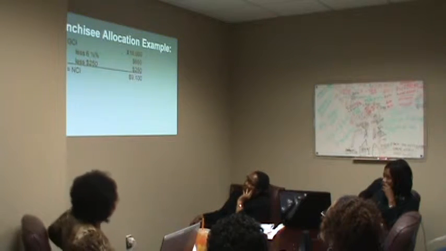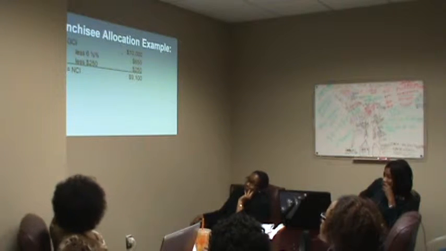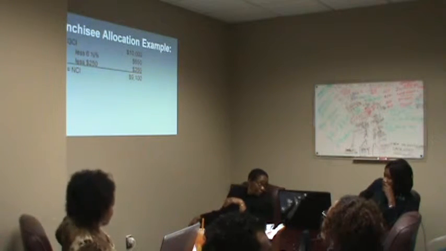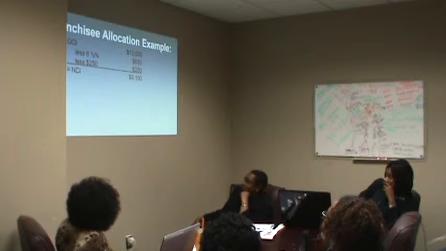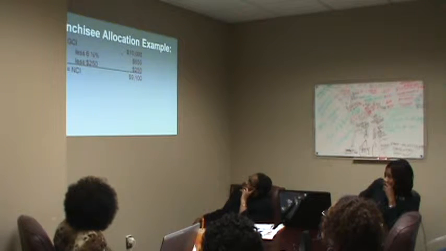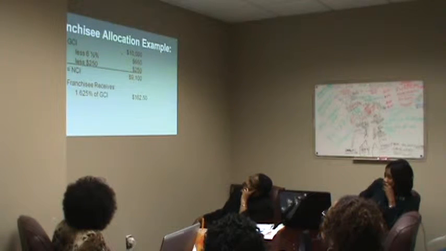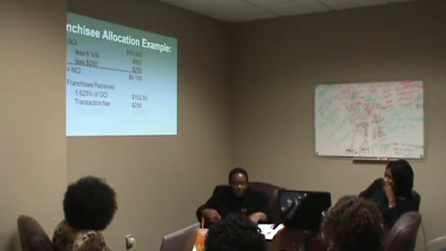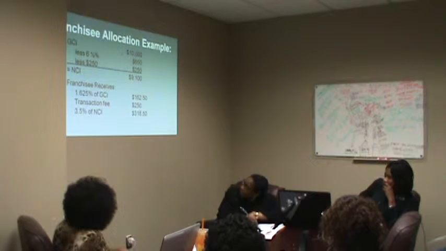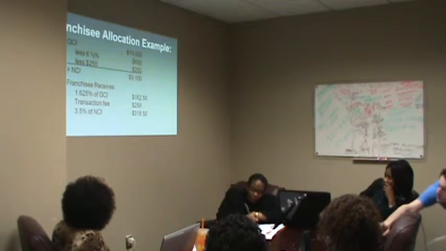So here's an example. We have the GCI of $10,000 less $650, which is 6.5% of the $10,000. Less 250 gives the NCI of $9,100. So in the franchisee's allocation, the franchisee will receive $162.50, which is 1.625% of the GCI. The $250 transaction fee, and 3.5% of the NCI, which is $318.50.